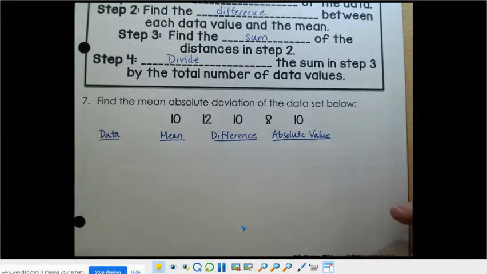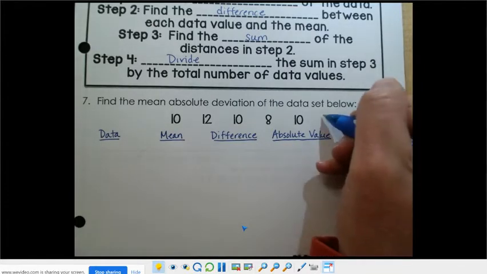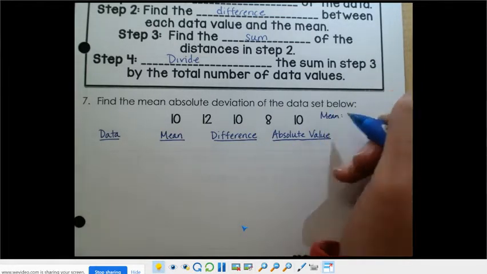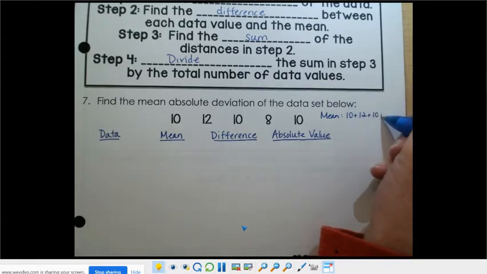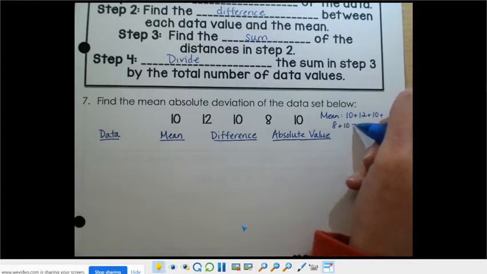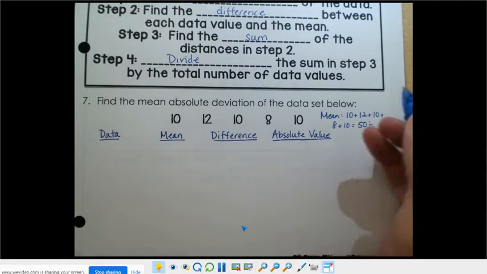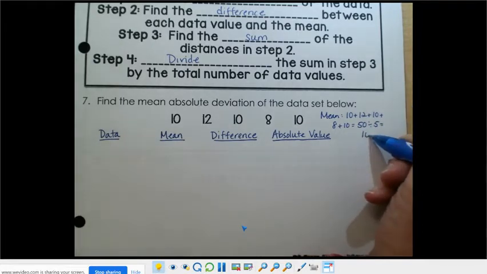So the first thing I want to do is find my mean for the set of data I have here. Remember, in order to find the mean, I add all of the data points together. So 10 plus 12 plus 10 plus 8 plus 10 equals 50. And then I'm going to divide by the number of data points I have. So that's 5. So 50 divided by 5 is 10.